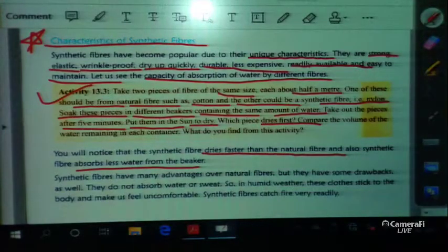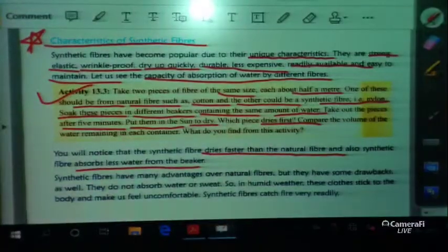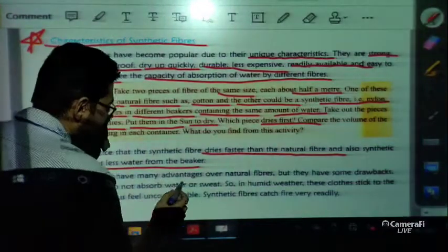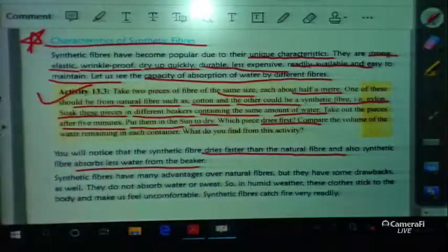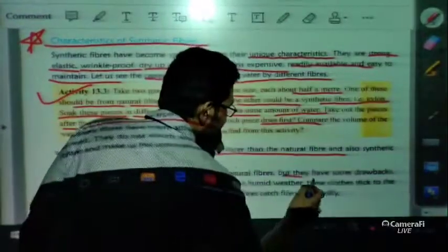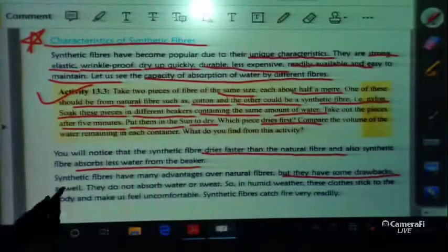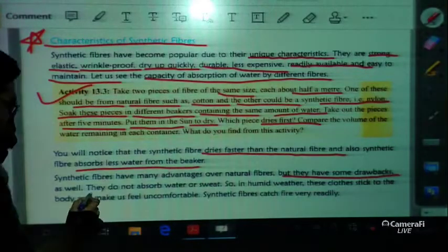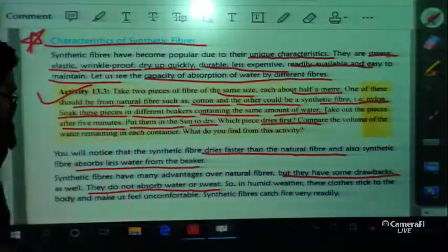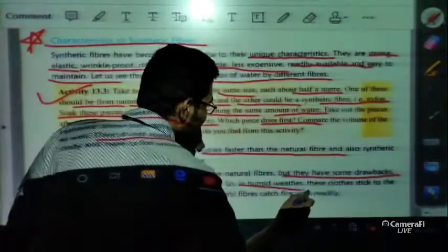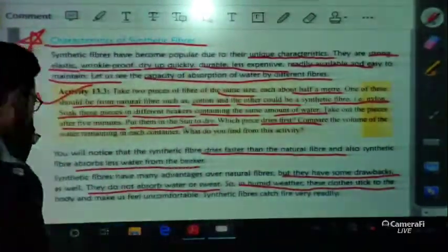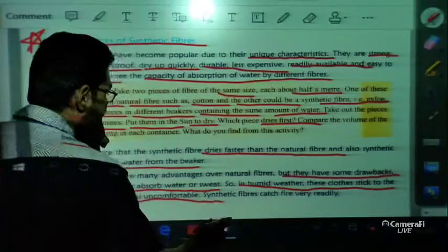Now where there are advantages, there are disadvantages also. So let us discuss the disadvantages. Synthetic fibers have many advantages over natural fibers, but they have some drawbacks as well. They do not absorb water or sweat. So in humid weather these clothes stick to the body and make us feel uncomfortable.